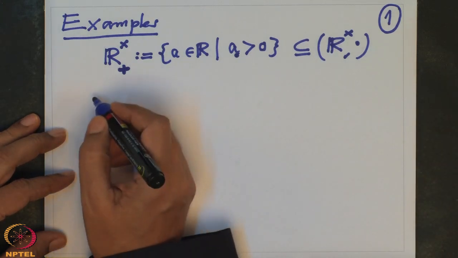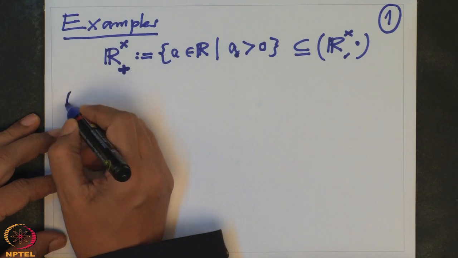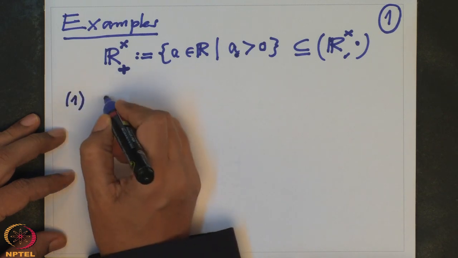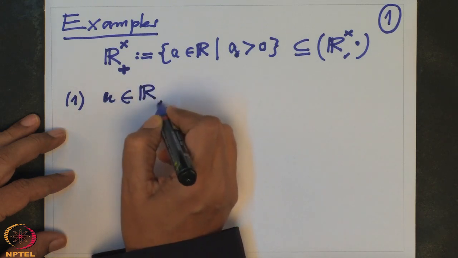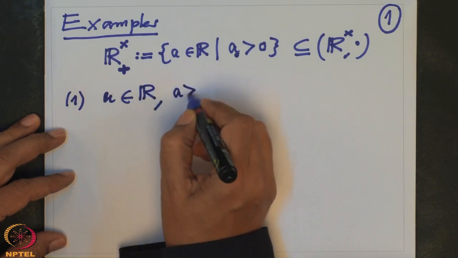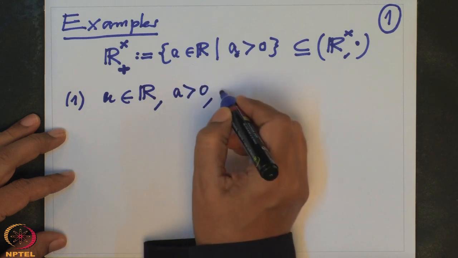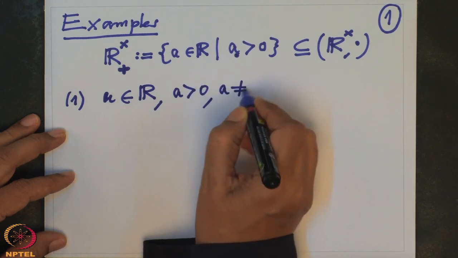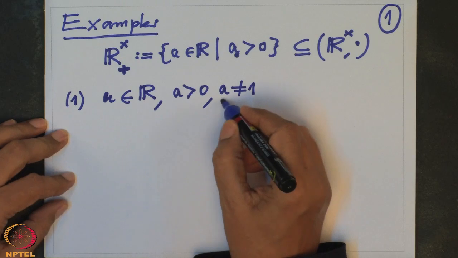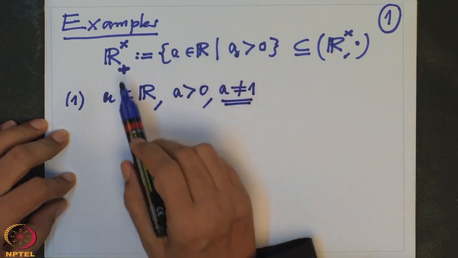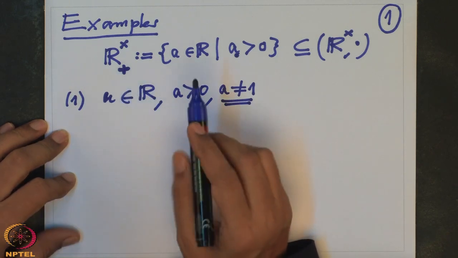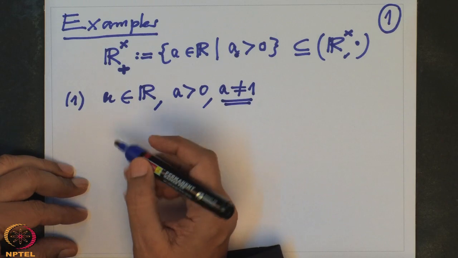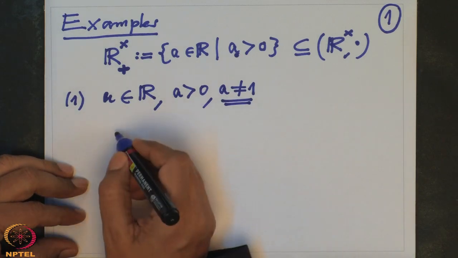So what do we do for that? Let us look at, so let me write the number 1. Let us take any a, which is a positive real number, and it is not equal to 1. We'll see why I am assuming not equal to 1. What is the identity element in this group? 1 is the identity element in this group. Alright. So look at the map.